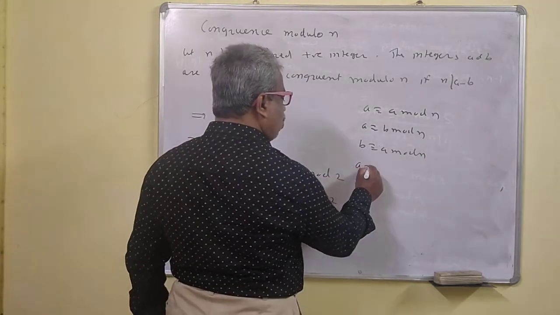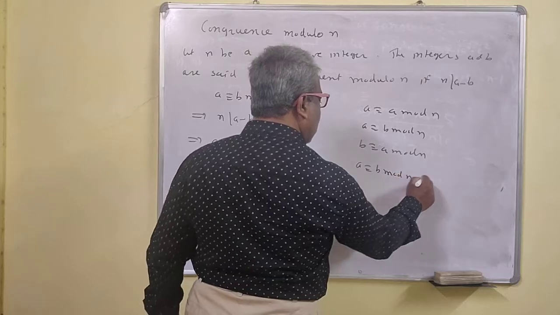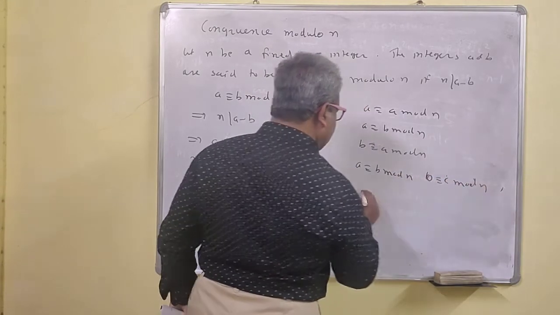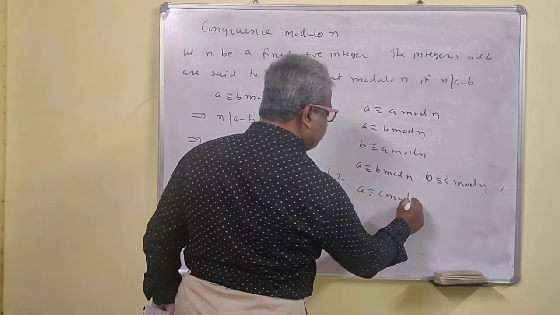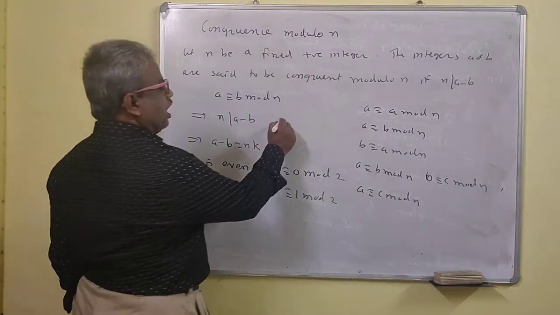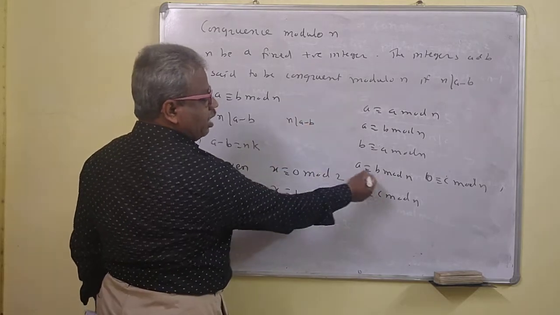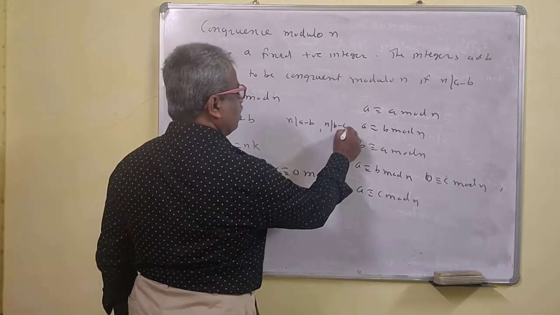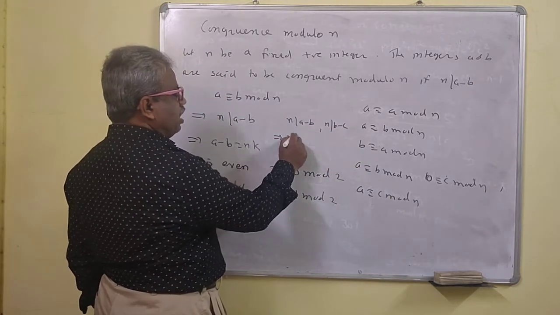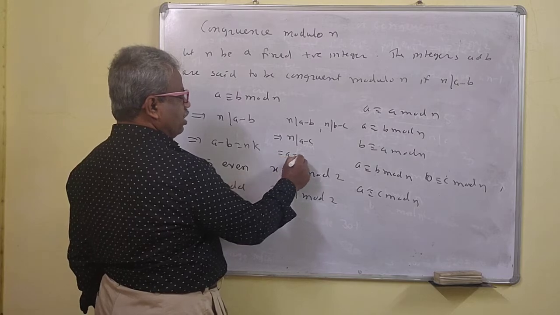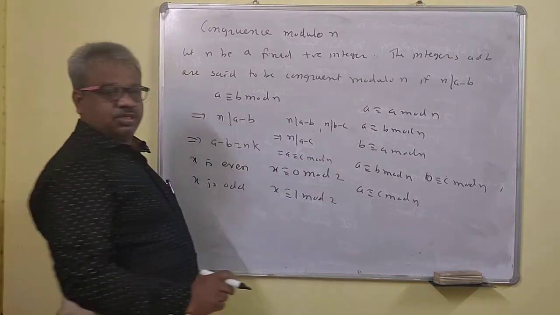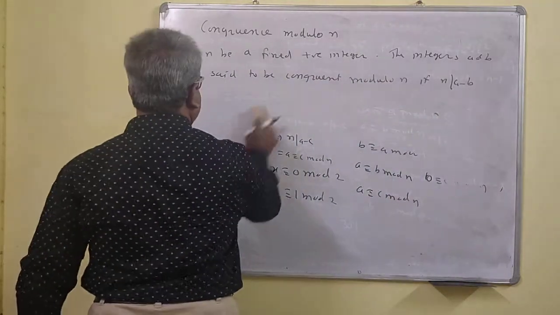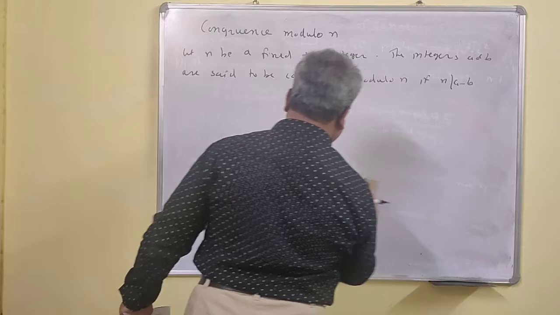Now if a is congruent to b modulo n and b is congruent to c modulo n, then a is congruent to c modulo n. What is this? a is congruent to b modulo n means n divides a minus b. And n divides b minus c. So you can take the addition of these: n divides a minus c. That means a is congruent to c modulo n. So this is the property. I hope that you understand the definition of congruence modulo n.